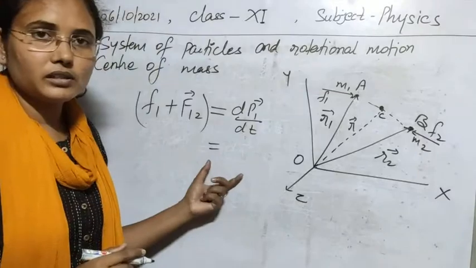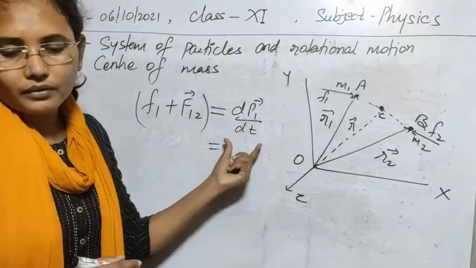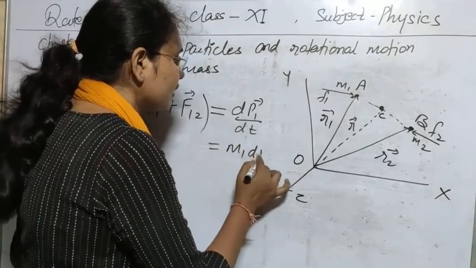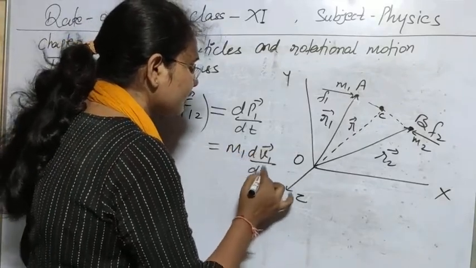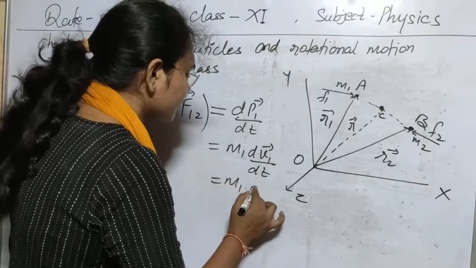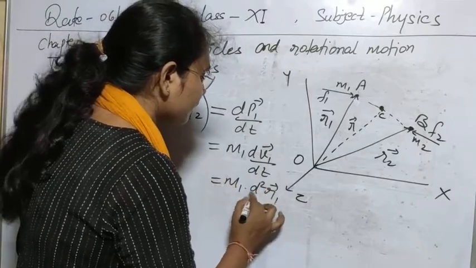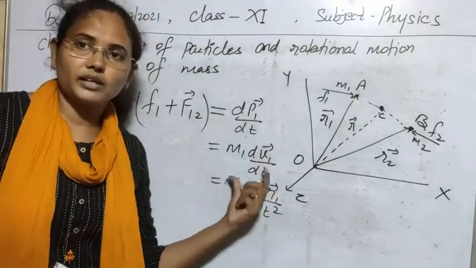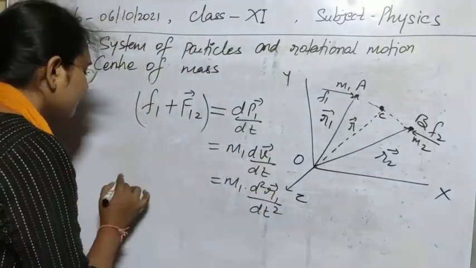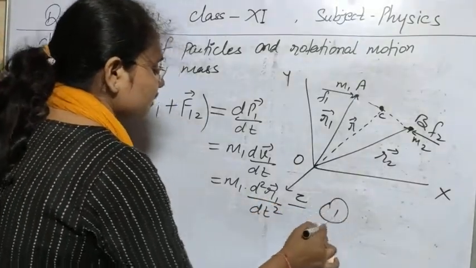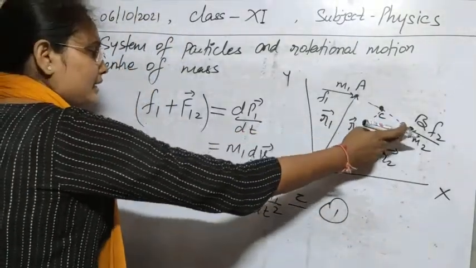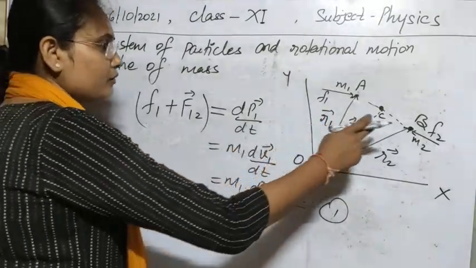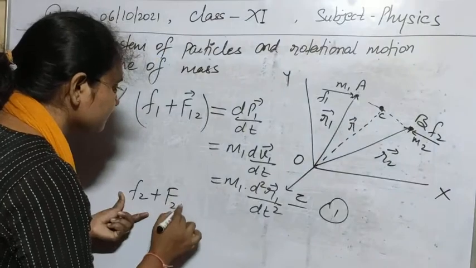If you write the value of dP1 by dt, obviously that will be m1 dv1 by dt, or we can also write m1 d2r1 upon dt2, as v1 is equal to dr by dt. We can utilize this concept now. This is equation 1. Similarly, we can find the forces acting on the second particle: the external force F2, and the internal force due to the first one, F21.